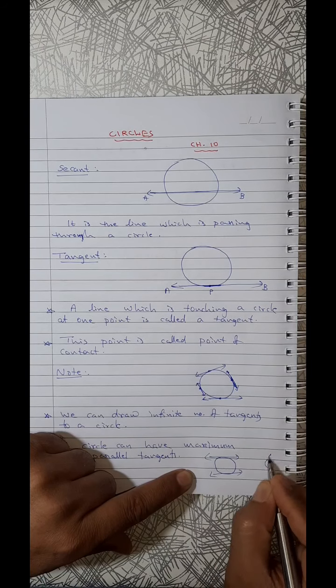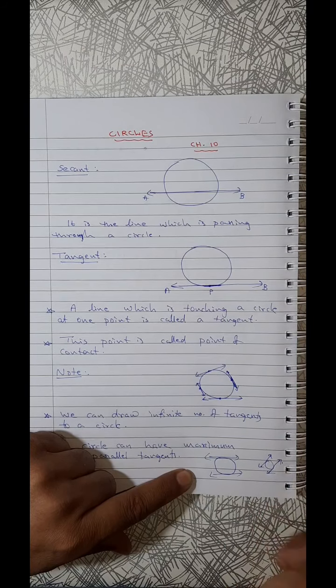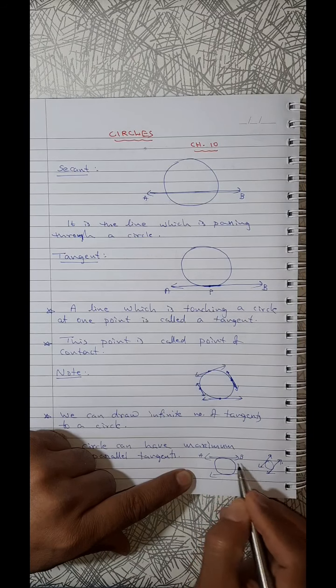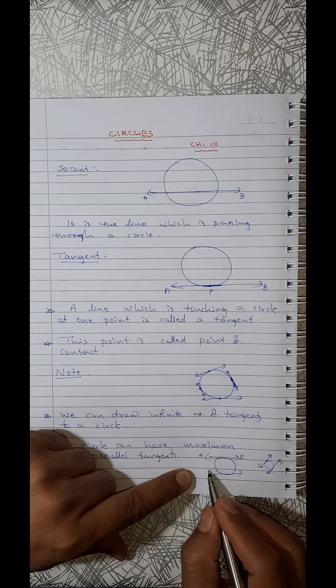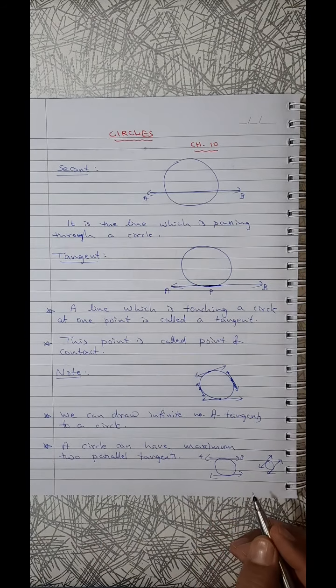If I draw in this way, then here is the parallel, so these two are parallel. One more parallel I cannot draw. First AB is given, so parallel to AB means only one is possible. If I draw here, it becomes a secant. If I draw here, it is not touching at all. So maximum two parallel tangents.